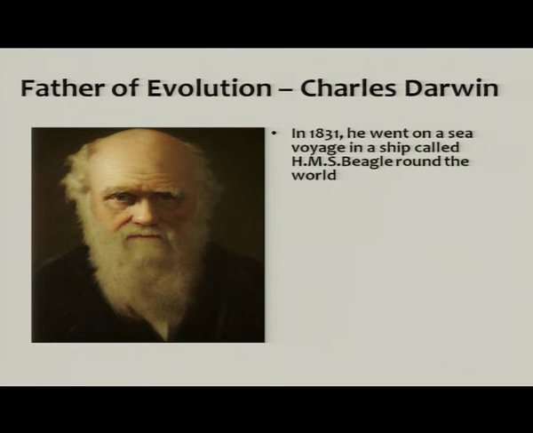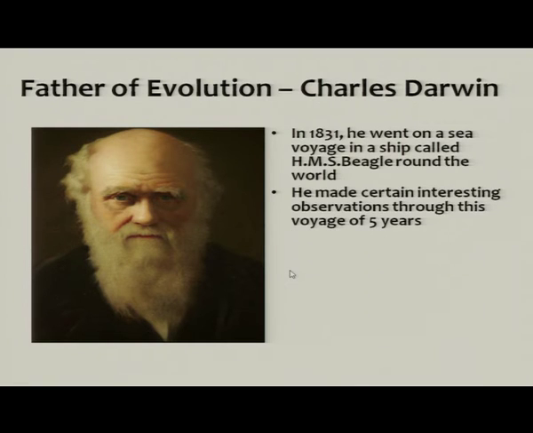In 1831 he went on a sea voyage in a ship called HMS Beagle around the world, and during this voyage, which lasted for 5 years, he made certain interesting observations. These observations we will discuss in detail when we take the topic of adaptive radiation in our next session.